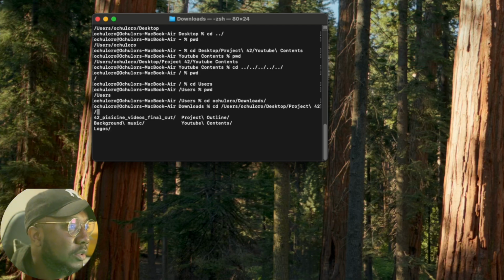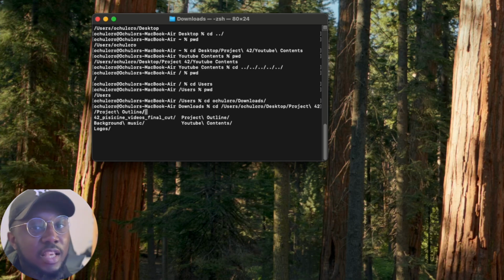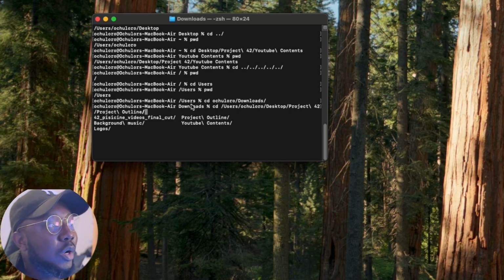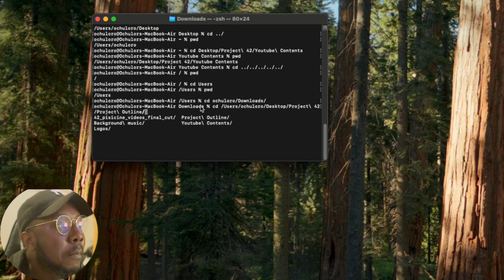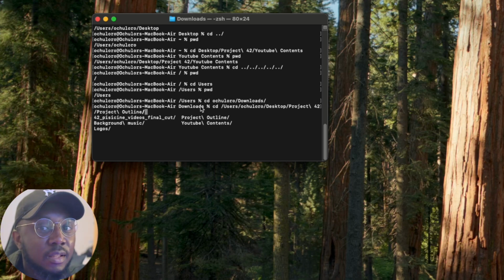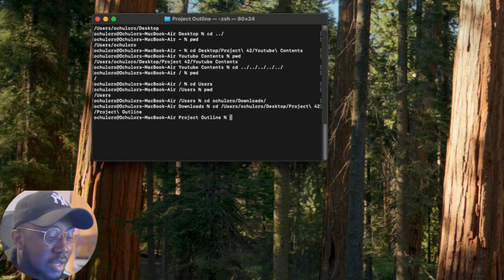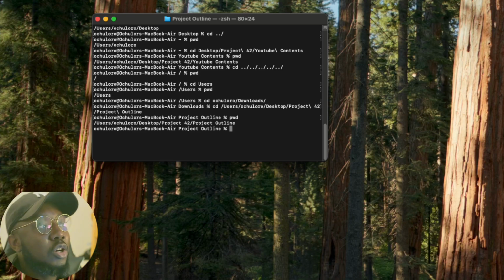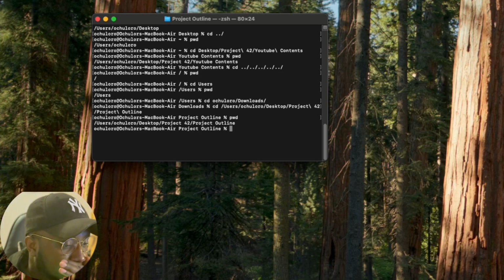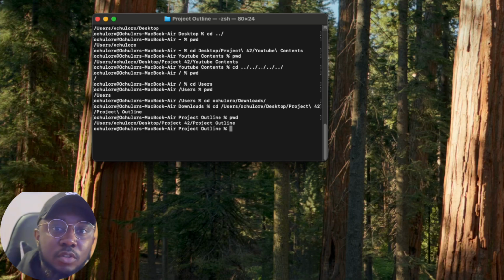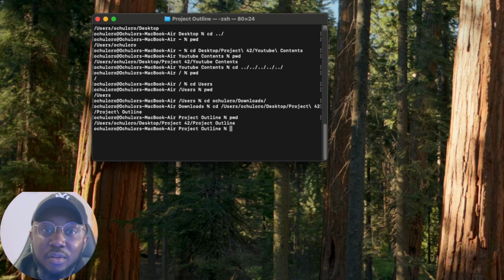And then we go to project outline. Again, look at this code before I click enter. Remember, we were currently at the users. So this is where we were right now. What are we doing? From the users, we are moving using a relative path to get to project outline. If we click on this and we do pwd, we see now that currently we are in the project outline directory. Again, two different ways to move from one directory to another.